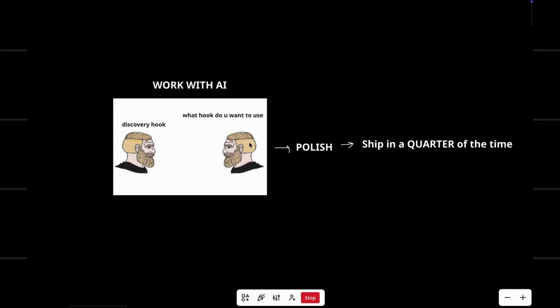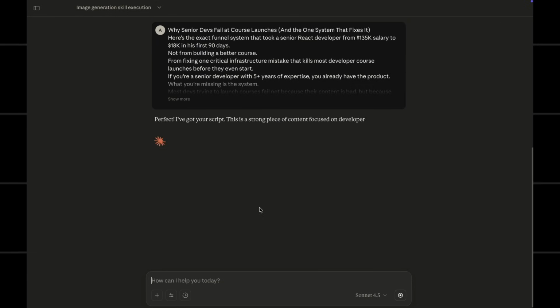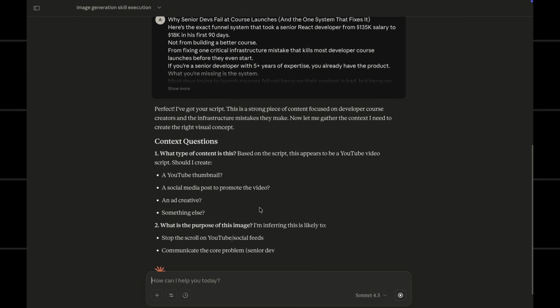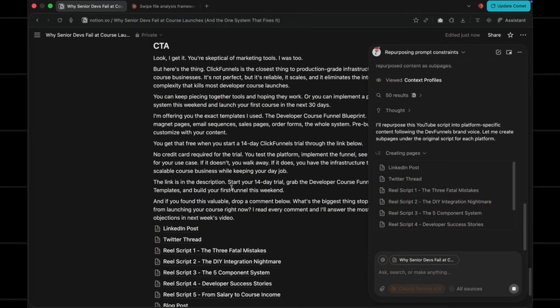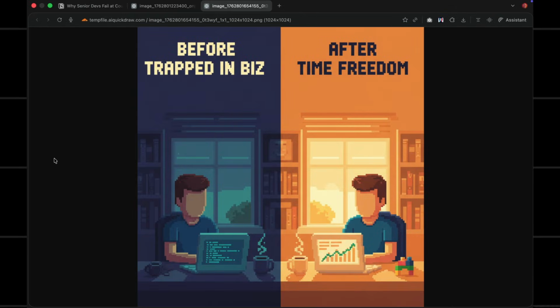We're having AI work with us throughout the process as a thinking partner instead of trying to one-shot everything. The prompts have built-in constraints that prevent AI slop and force AI to work in modules for each part of the process, so you can make changes as you go. Then, since we did the hard work, we're going to use AI to completely repurpose the content by just adding white space and structure, and then help us turn it into images.